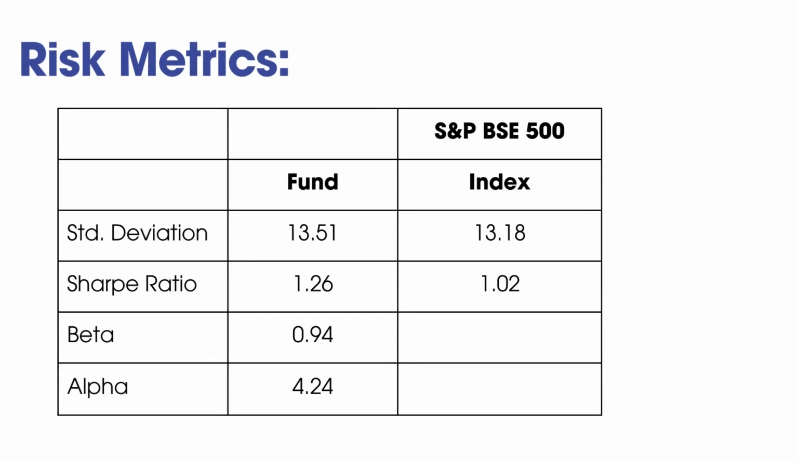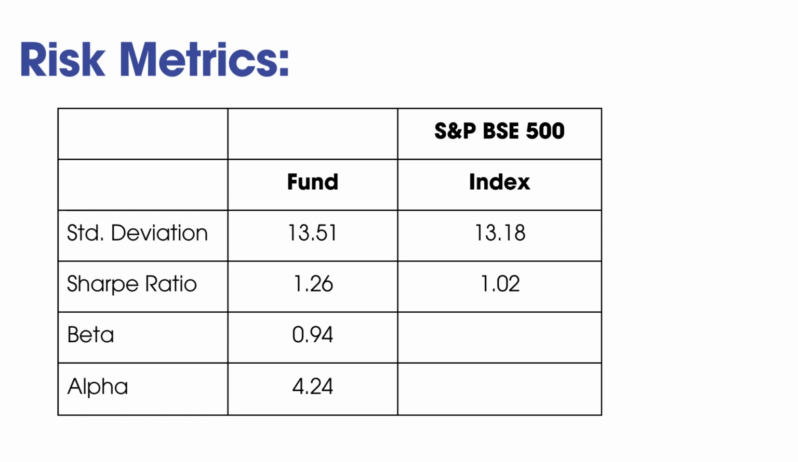Coming to the risk matrix, the fund has a standard deviation of 13.51, while the index S&P BSE 500 has a standard deviation of 13.18. So a little higher standard deviation is there, and the Sharpe ratio is 1.26, while the Sharpe ratio of the index is 1.02. Sharpe ratio is the risk adjusted return. The return is compared with standard deviation, friends. So for the risk taken, the return is better than the index. The 1.26 Sharpe ratio says that.